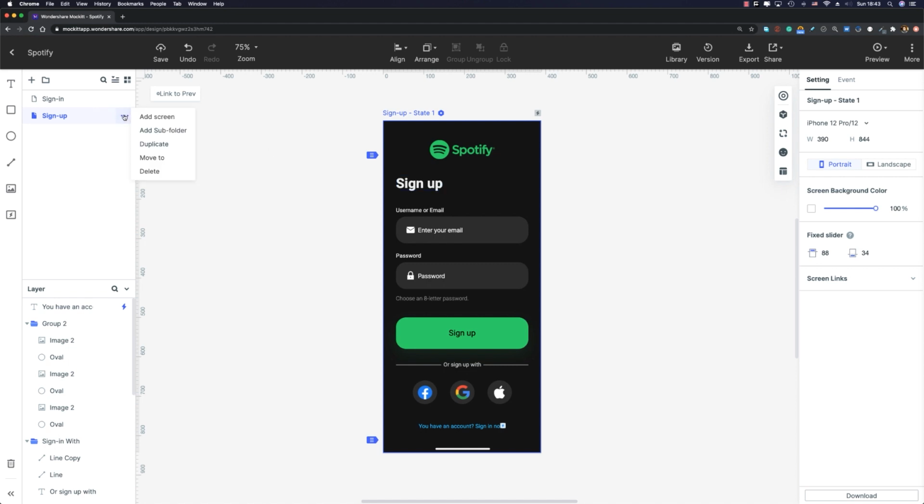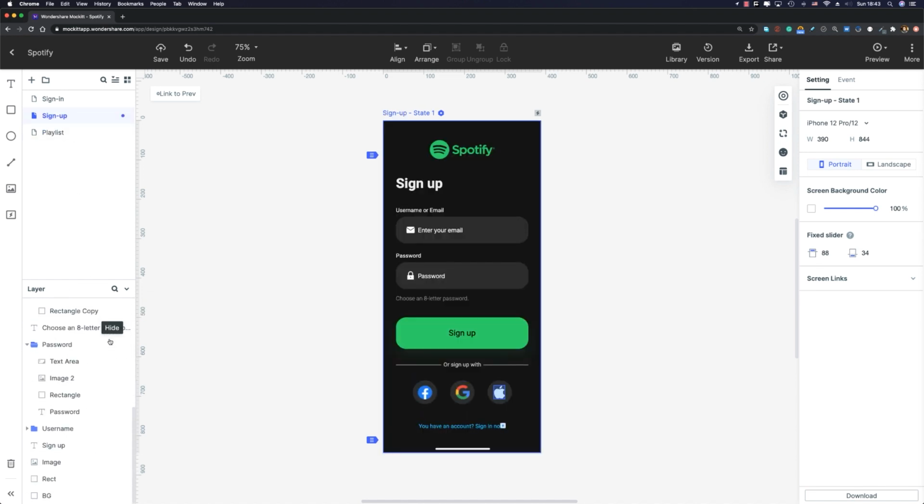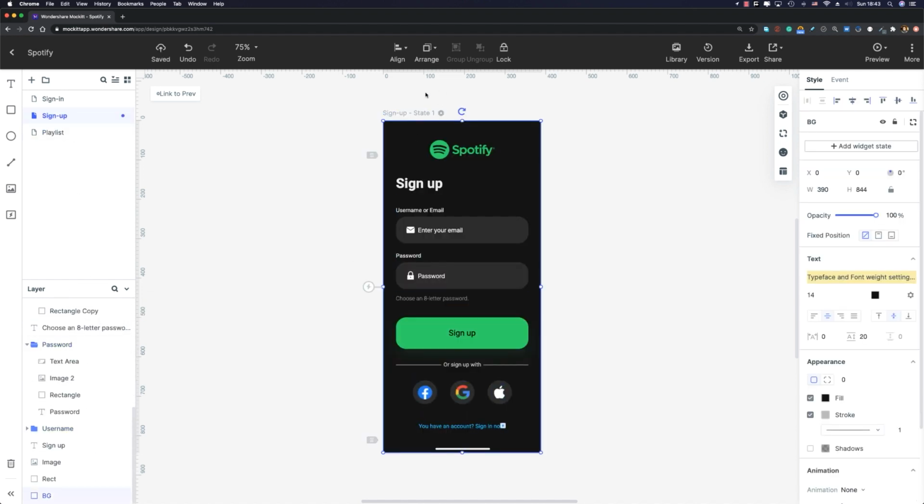First of all, I'm gonna go ahead and add a new screen by clicking on this plus icon, like that. And let me name it playlist. Perfect. Now I need a background, okay? Since I already prepared the background, I'm gonna go ahead and copy the background that I created for this sign-up page. There it is.